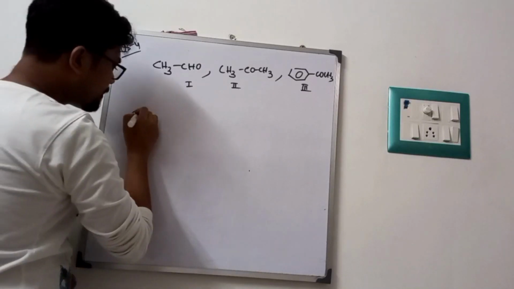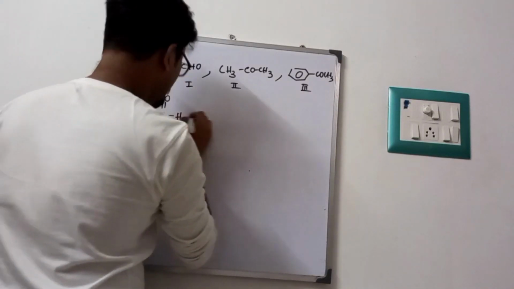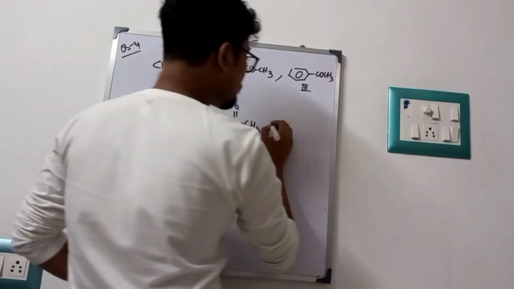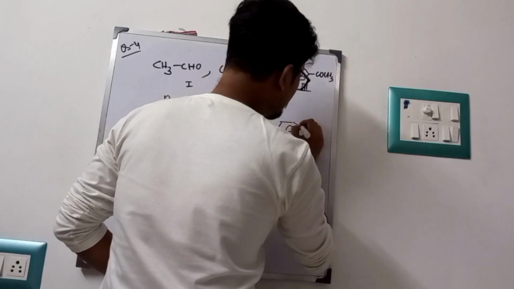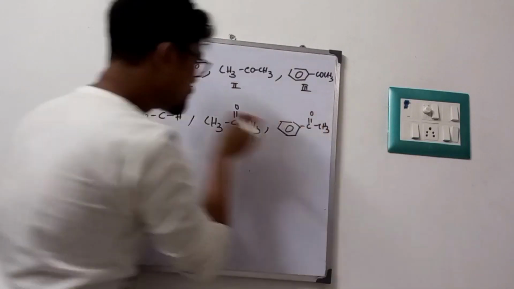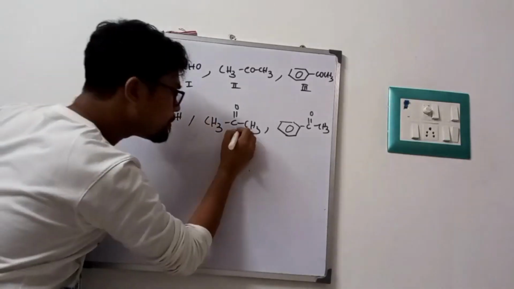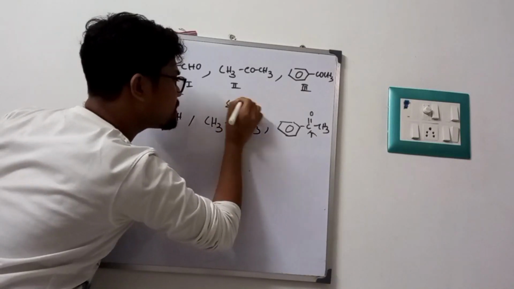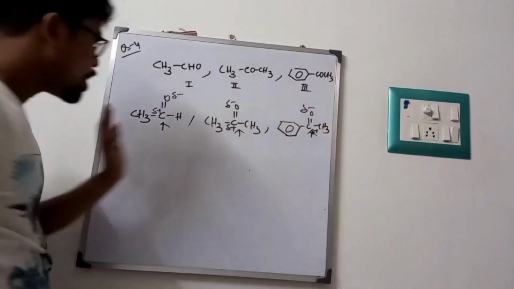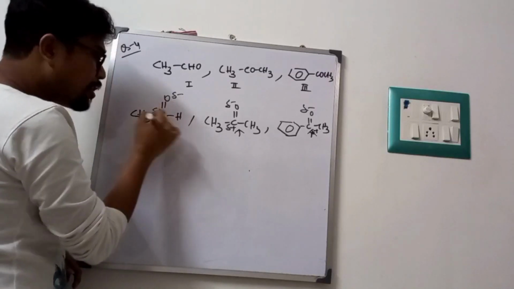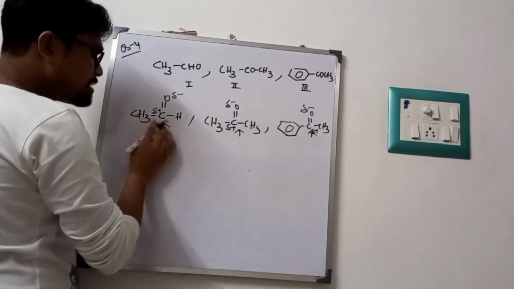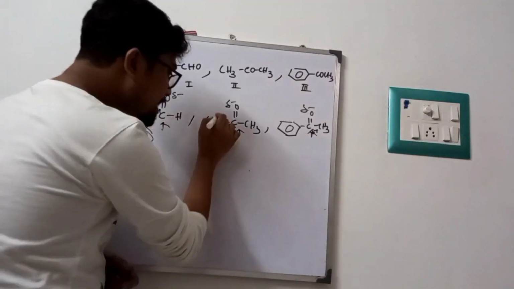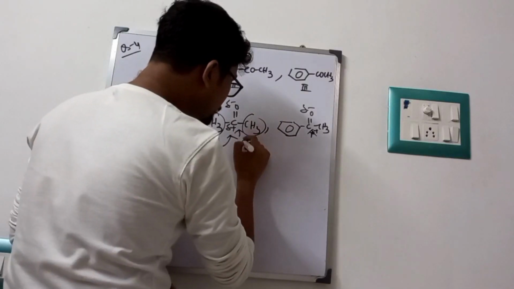I am opening up all the compounds. This is a very easy problem. This is the easiest problem of this session. Now, this is the electrophilic center: delta plus on carbon, delta minus on oxygen, in each. So in this case, the electrophilicity of this carbon is maximum because there is only one plus I effect group, CH3. Then in this one, two CH3 groups produce plus I effect.